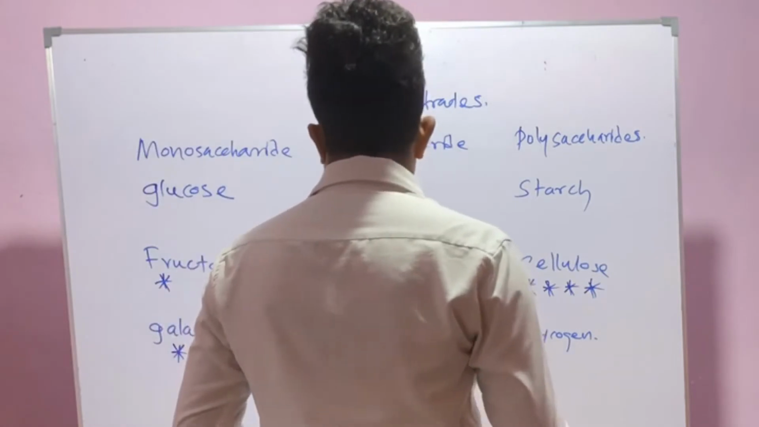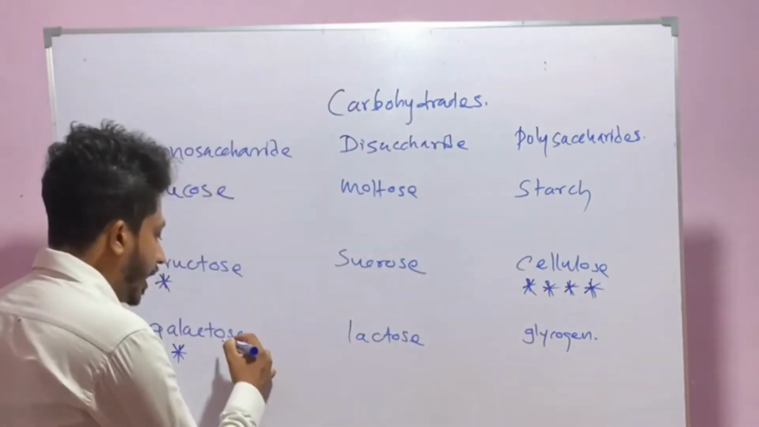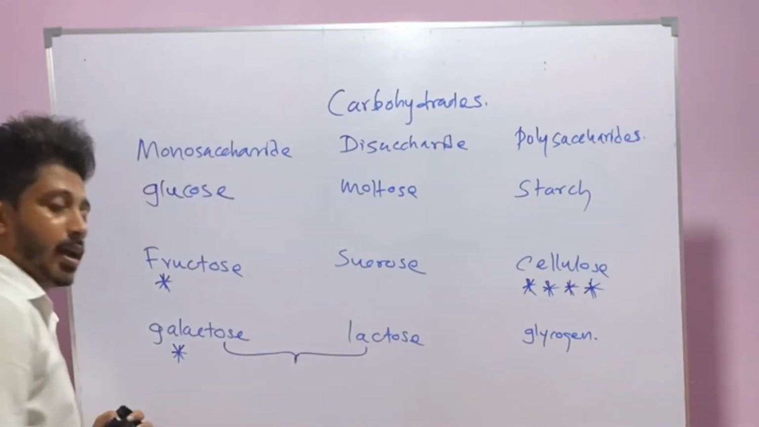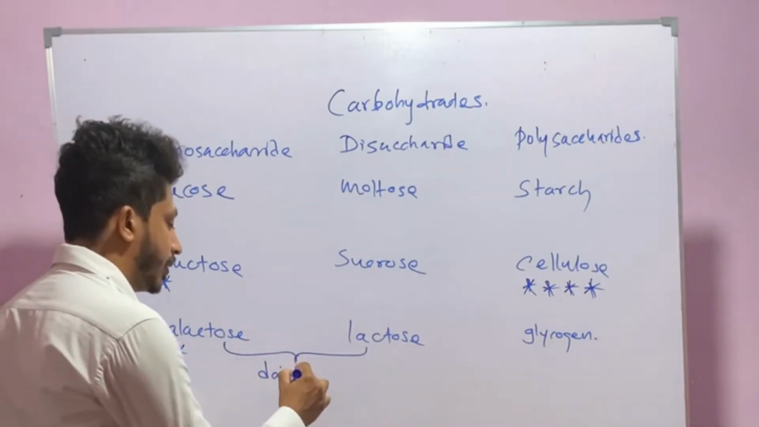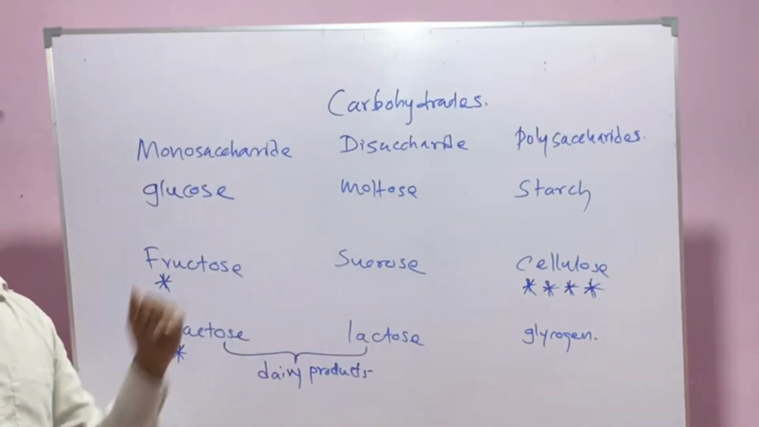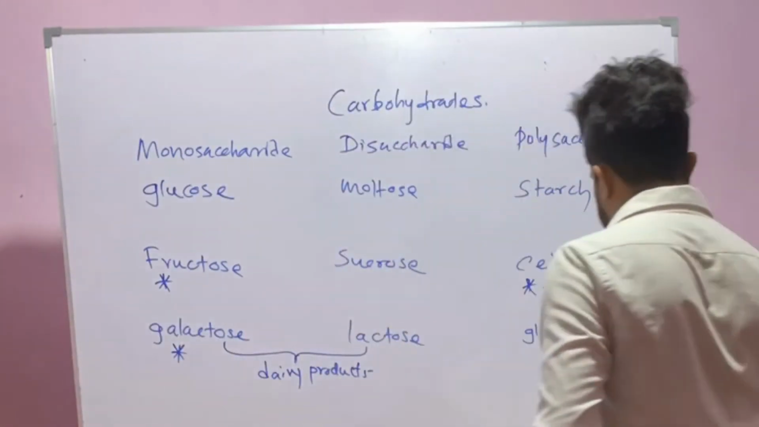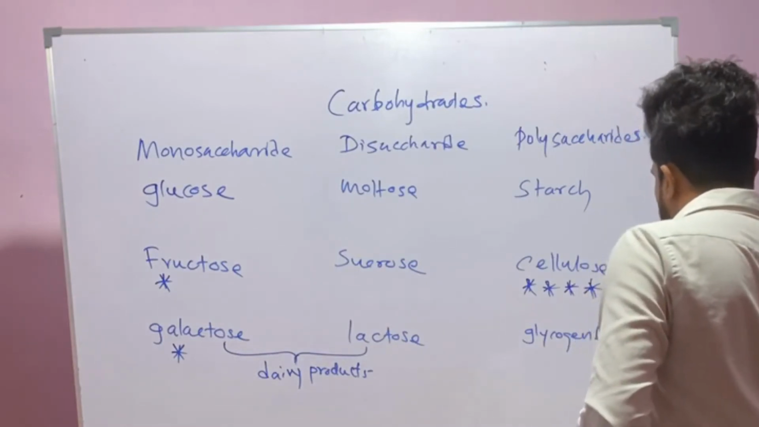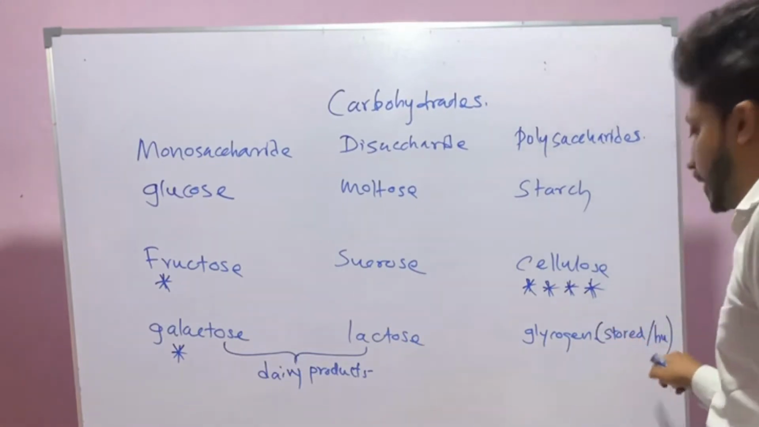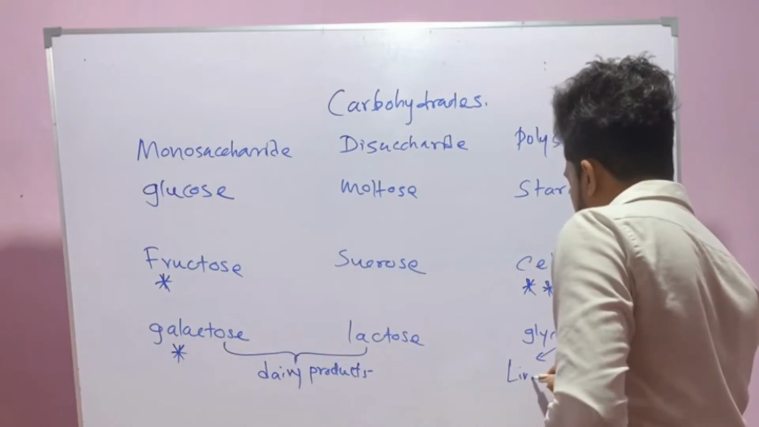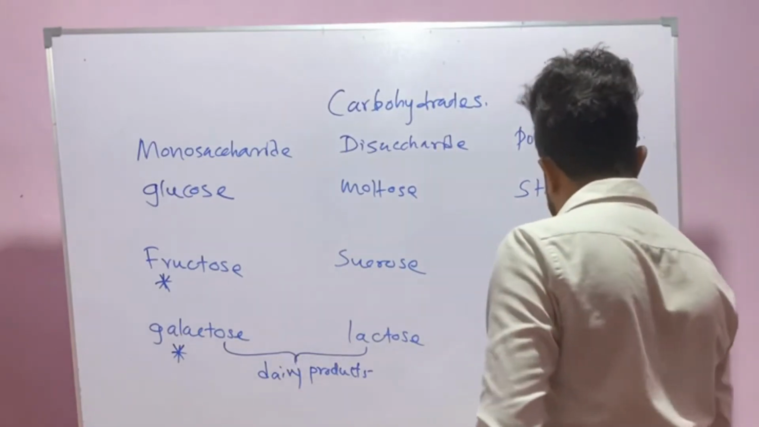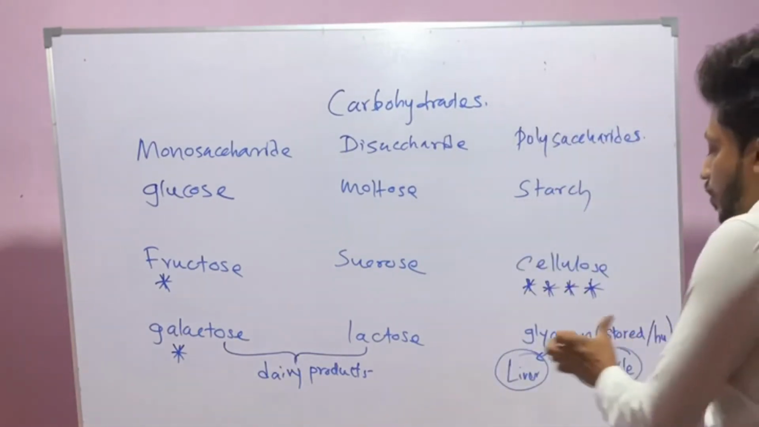Okay. Then galactose and lactose can be found in dairy products. Glycogen is stored in the human body. Where? Liver and muscle. Glycogen is deposited in the liver and muscles.